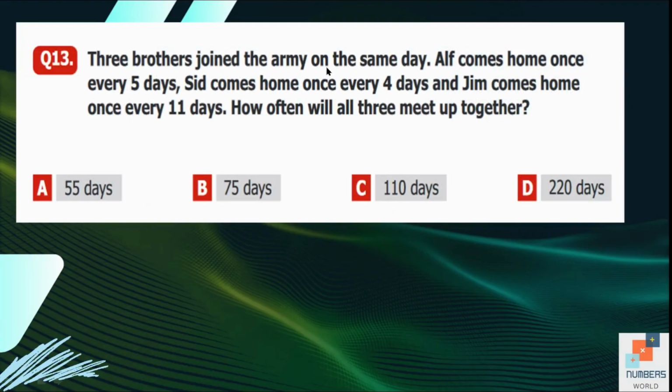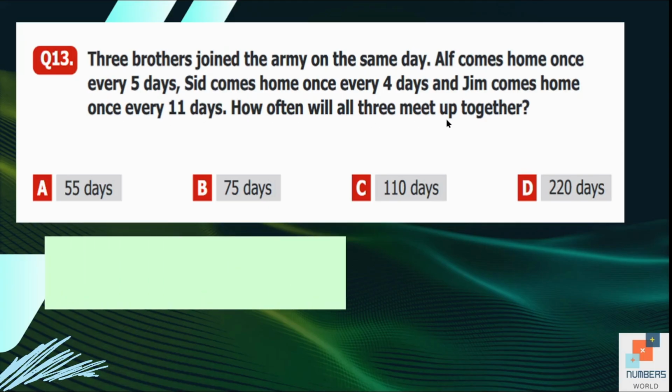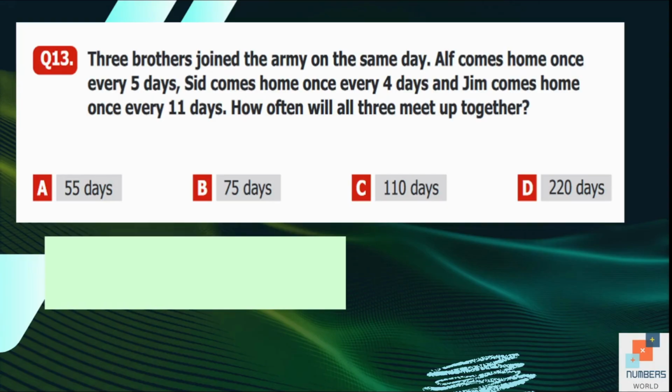Question number 13. 3 brothers joined the army on the same day. Alf comes home once every 5 days. Sid comes home once every 4 days, and Jim comes home once every 11 days. How often will all 3 brothers meet up together? So instead of doing long calculations, we are going to find the LCM of 4, 5, and 11.